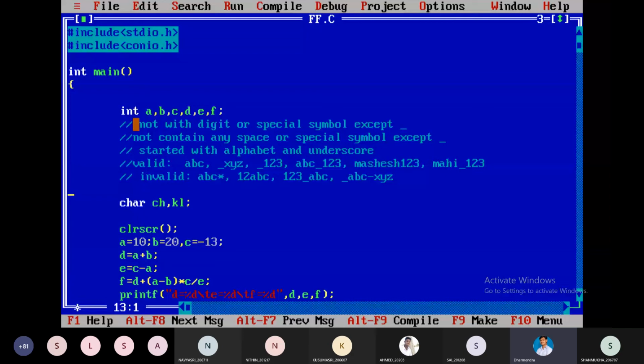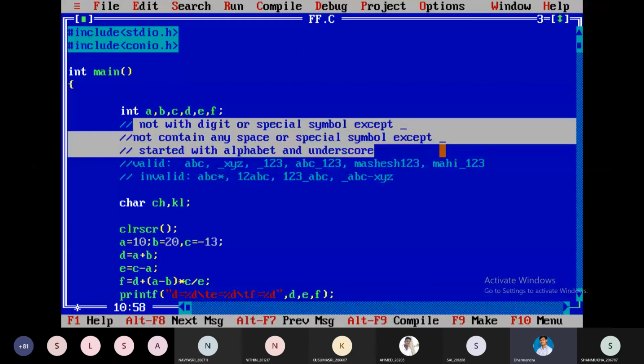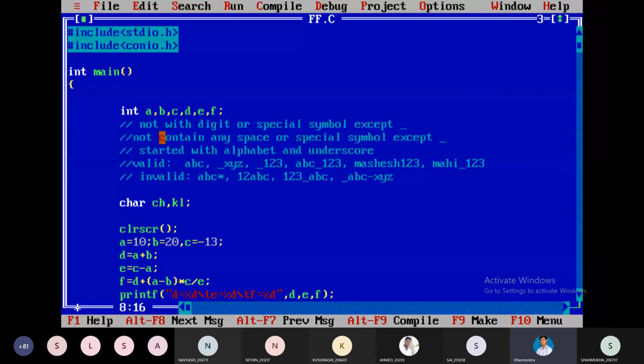Okay. So these are the valid variables, these are the invalid variables. So just remember the limitations of the variables. It should not be started with a digit or special symbol, except underscore and alphabet.